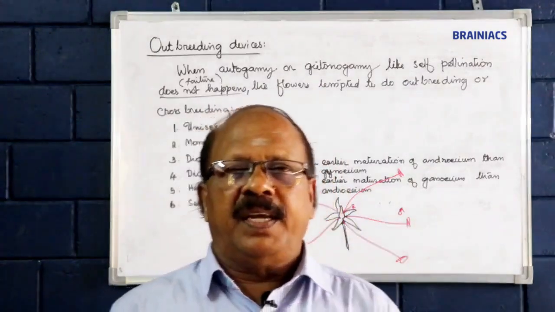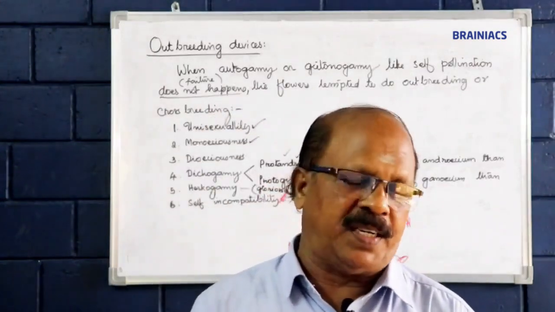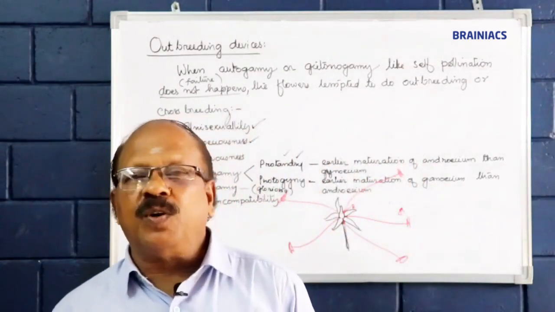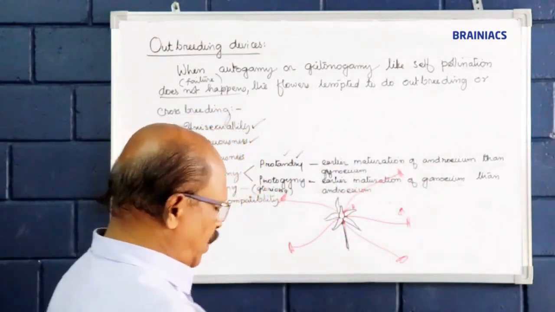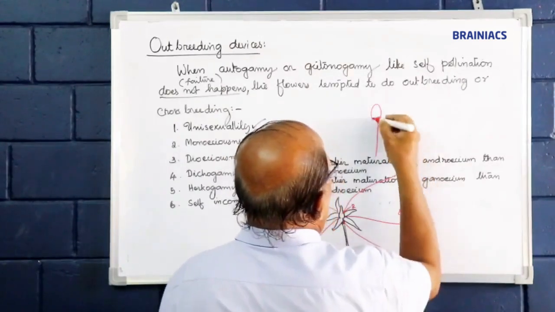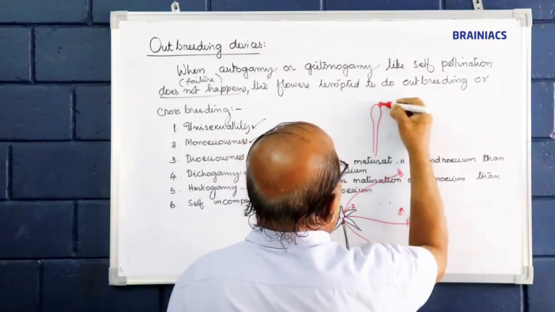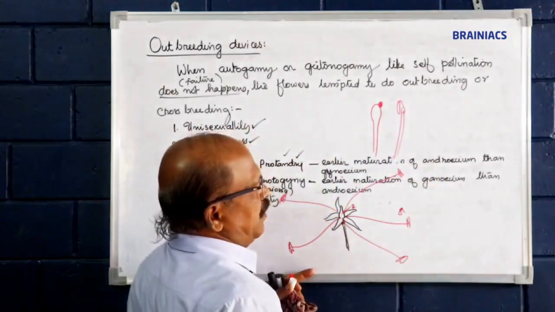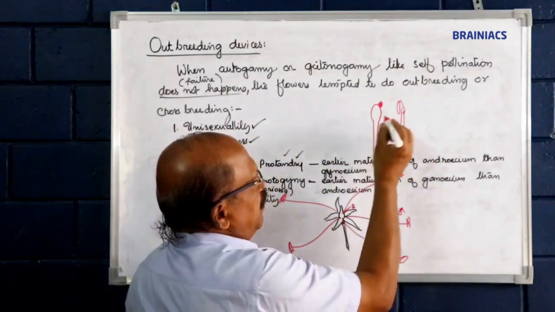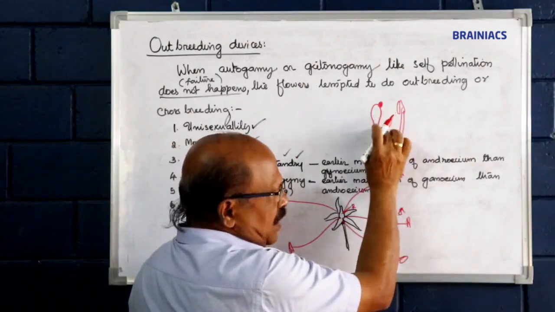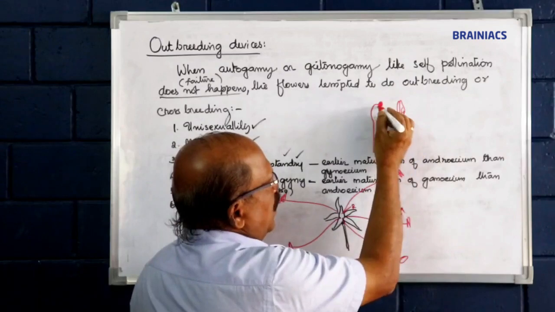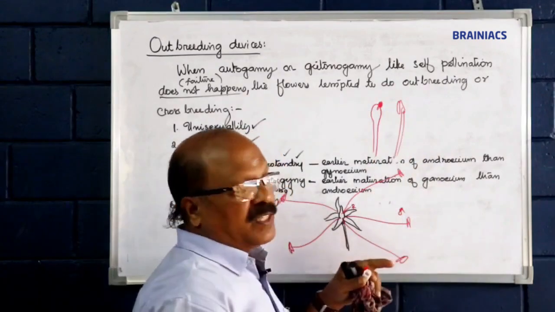See, next is self-incompatibility. In some plants, you know, this is the stigma, and pollen grains are deposited on the stigmatic region. Pollen grains are deposited, but in some plants the growth of the pollen grains through the tissue of the stigma is not allowed.